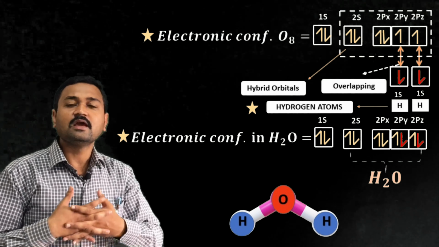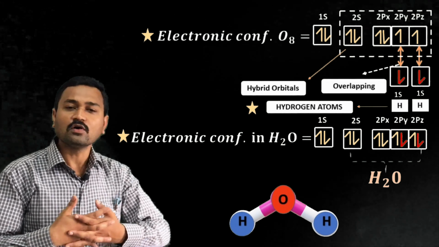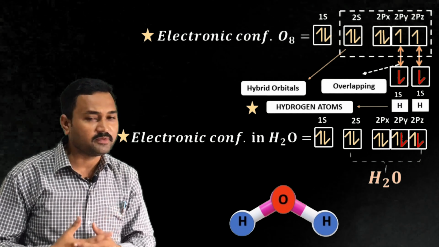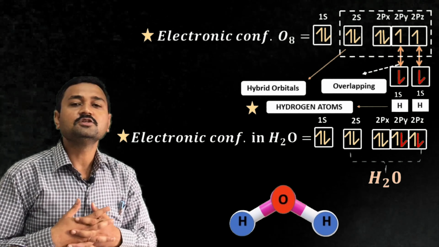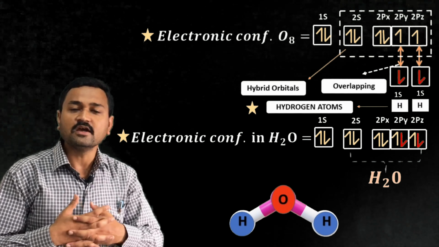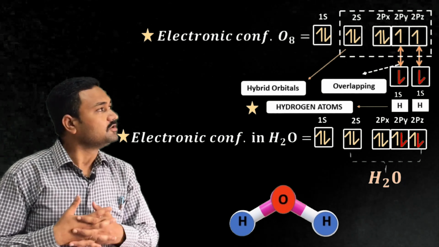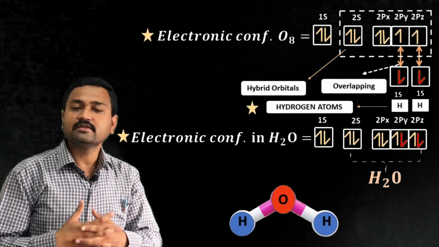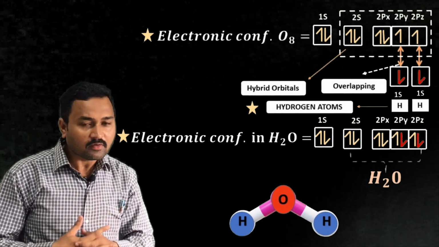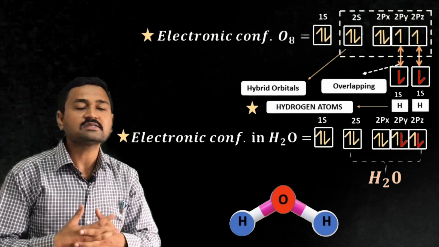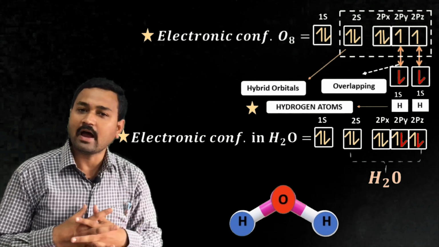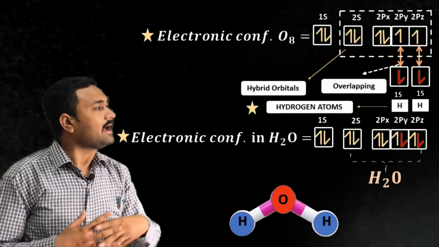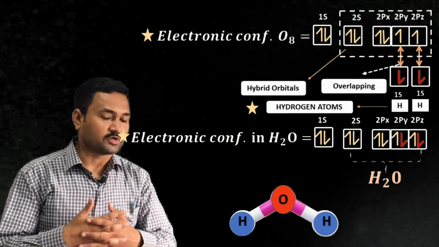After the hybridization process, four hybrid orbitals are formed, out of which two contain the unpaired electrons, that is 2py1 and 2pz1. These hybrid orbitals overlap with the 1s atomic orbitals of two hydrogen atoms, as I have shown, and form the water molecule.